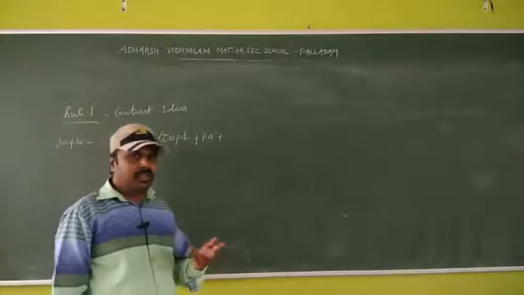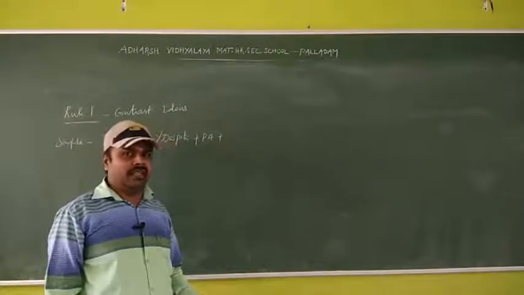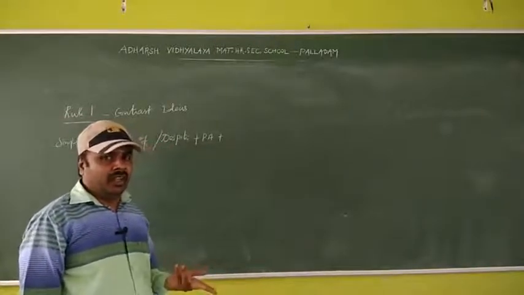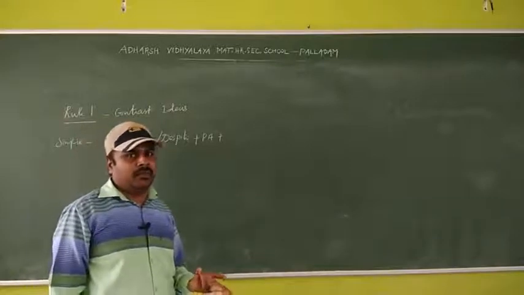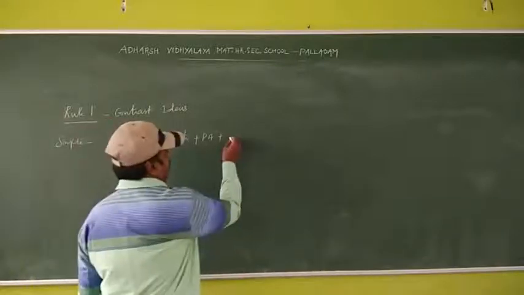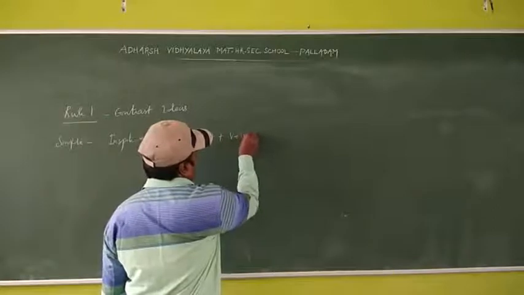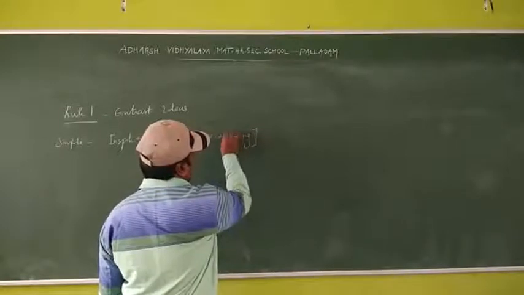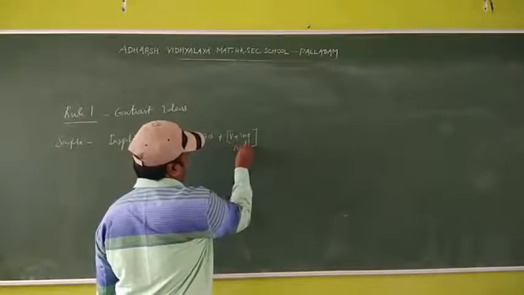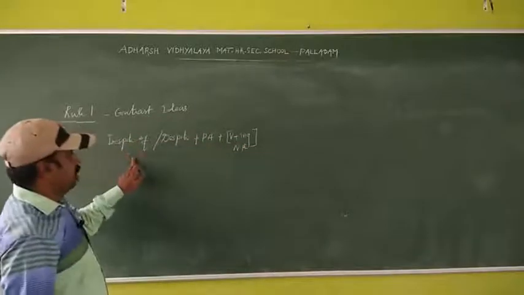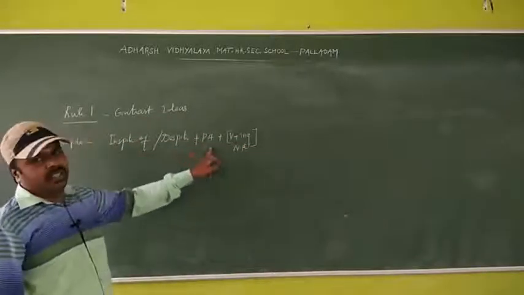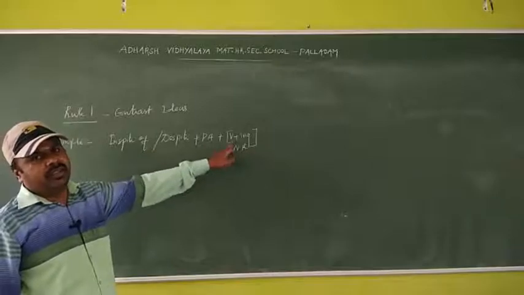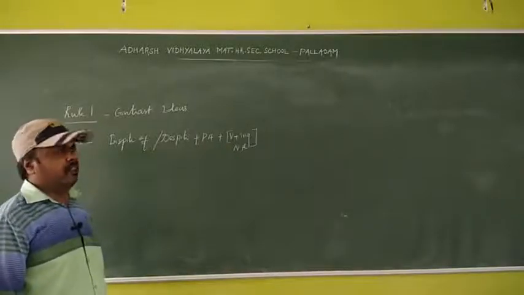Non-finite verb means it is to-infinitive or gerund. Actually, the non-finite verb does not show the tense. So, for your understanding purpose, I give that verb plus ing. Okay, it is non-finite verb. So, in spite of, despite, possessive adjective, a non-finite verb, that is verb plus ing.